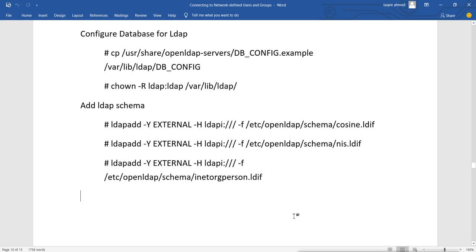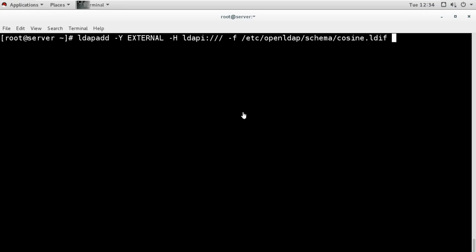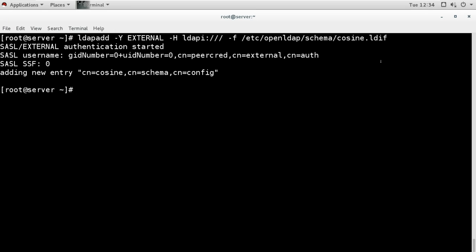Okay, so let's do this now. Create the schema first. I'm using the command ldapadd -Y EXTERNAL -H. This is the path and this is the file I'm using. So cosine, it is added. The new entry is added into the database. Then I will use another file, NIS.